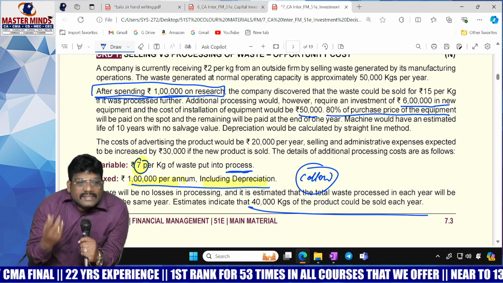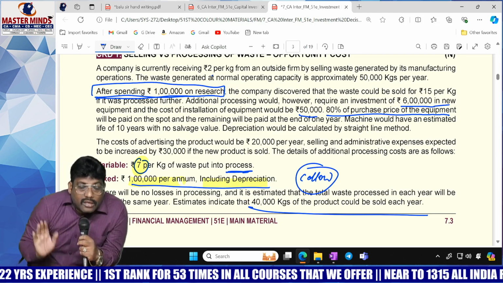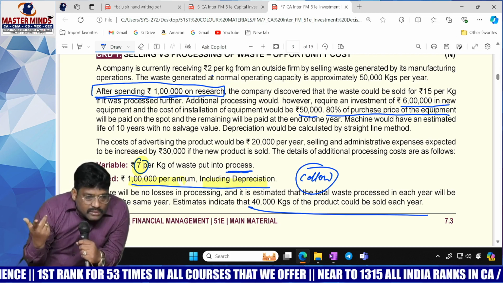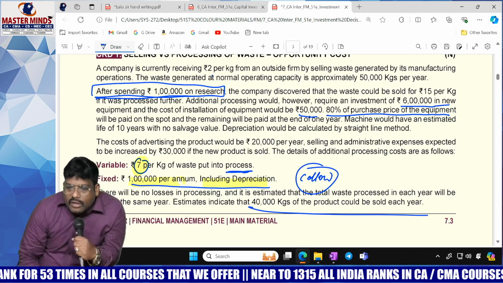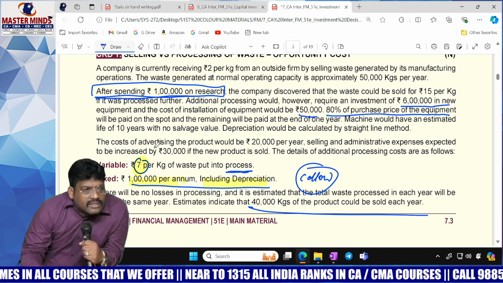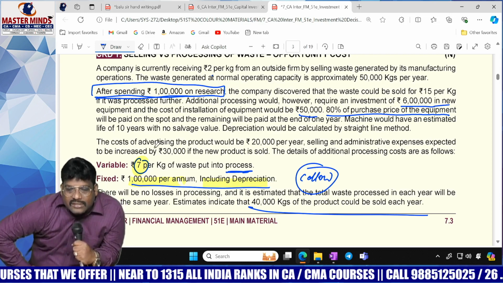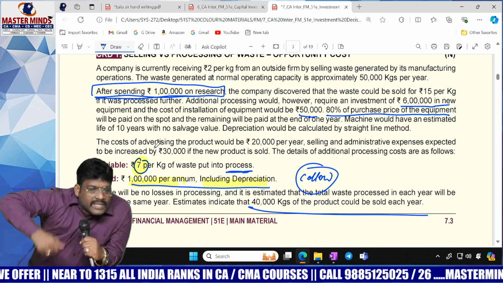It has a capacity of only 40,000. For 40,000 processing is its capacity. For that, you are going to be ready to spend how much? 6 lakhs rupees. Think here whether it is really worthwhile or not. The client came to your office and he is saying, sir, I have 50,000, but my machine could not take the entire 50,000, just 40,000. Now he will ask question number 1: sir, what about the 10,000?